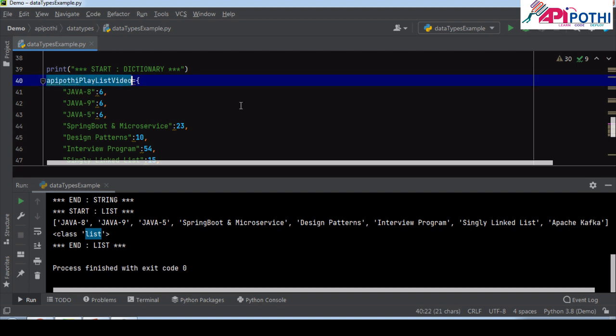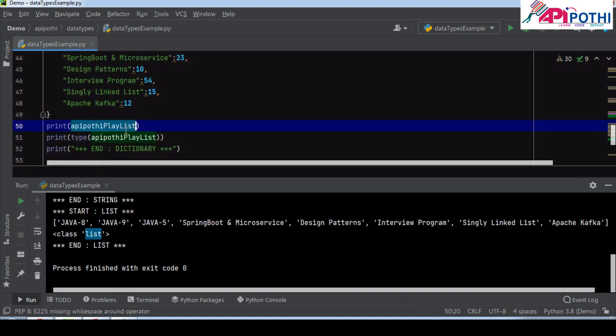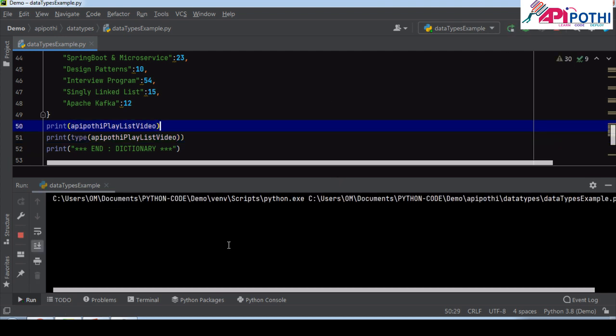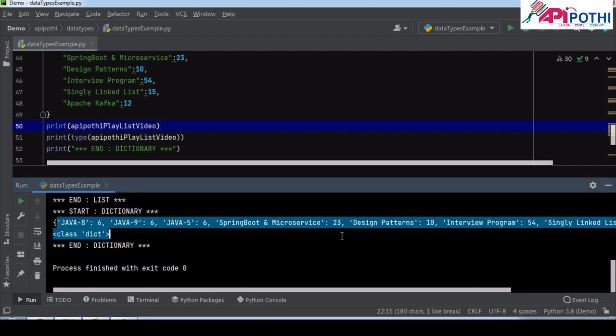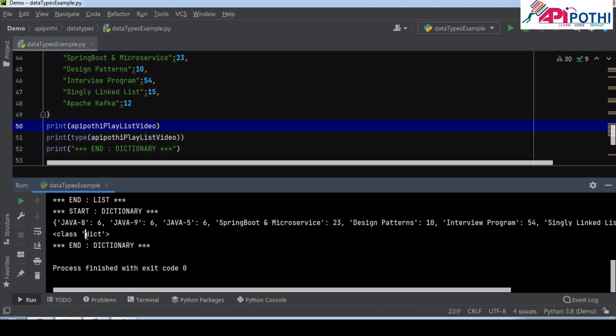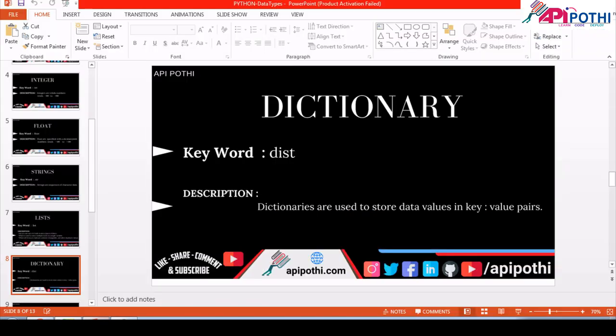And then let me copy this one, paste. The program ran successfully. This is the dictionary value, it is printing it, and the class type is DICT, which stands for dictionary in Python. So we understood how to declare the dictionary as well.